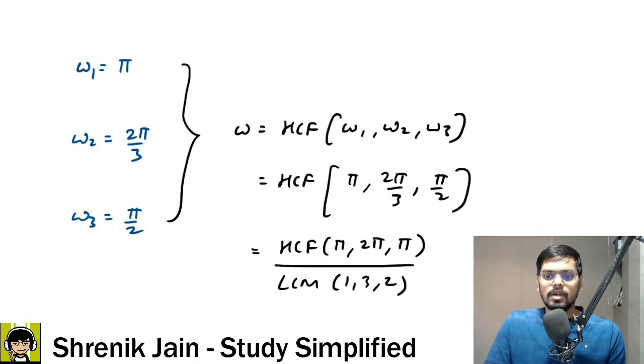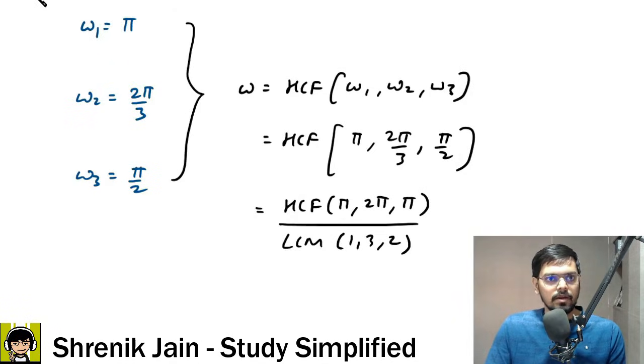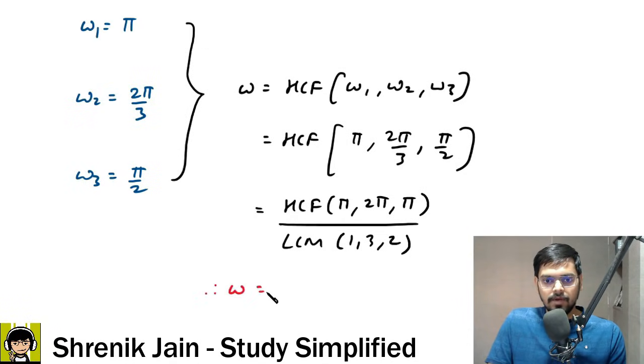Okay, so now let me shift this to the upper slide, and now let me ask you, what is the final fundamental frequency? The highest common factor between these three terms is pi, and the LCM of 1, 2, 3 is 6. Okay, so you got the fundamental frequency, but they were asking about the fundamental time period.